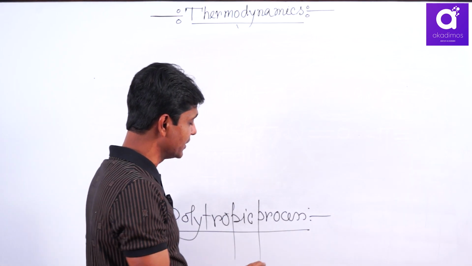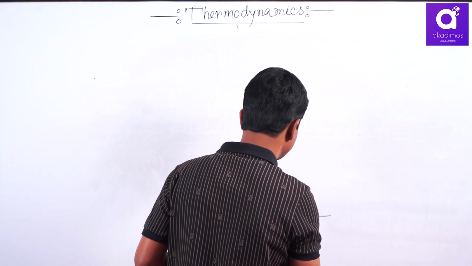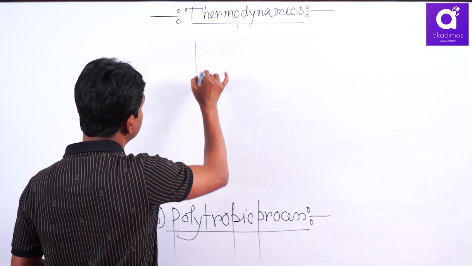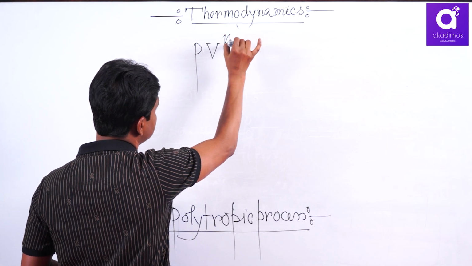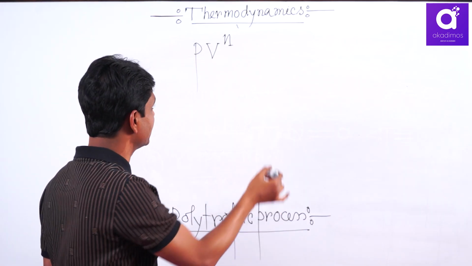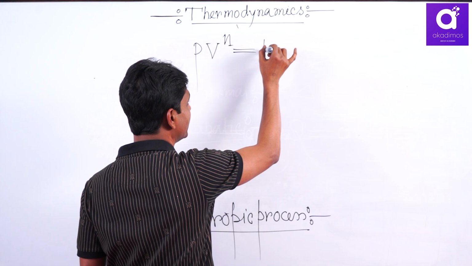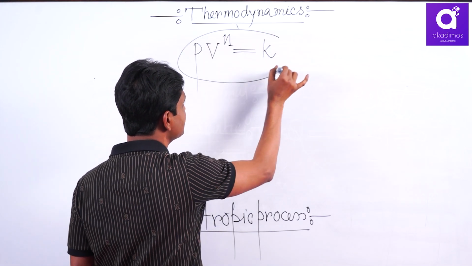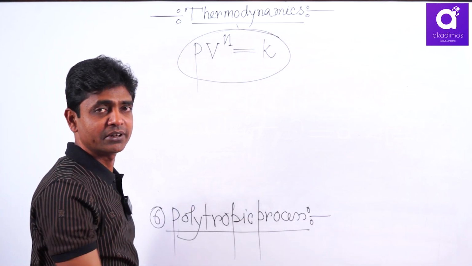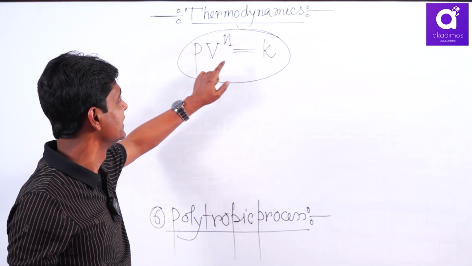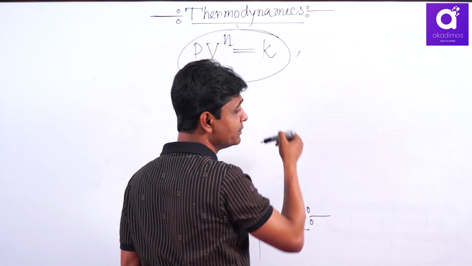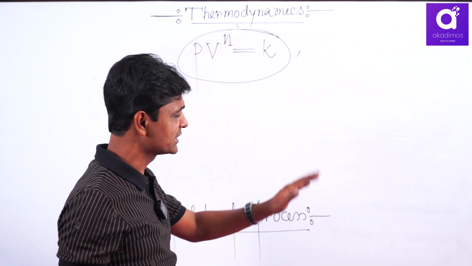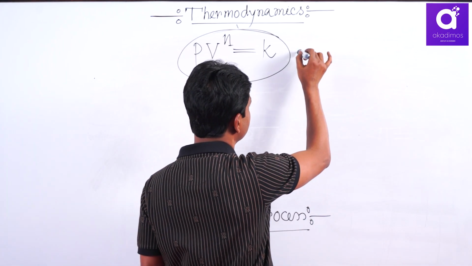You can simplify: if there occurs pressure volume change, and this change will follow a fixed mathematical restriction, PV^n = constant, and the change follows this restriction at any instant, then it must be polytropic. In chemistry, we have a little bit of polytropic phenomena, but they are very simple.